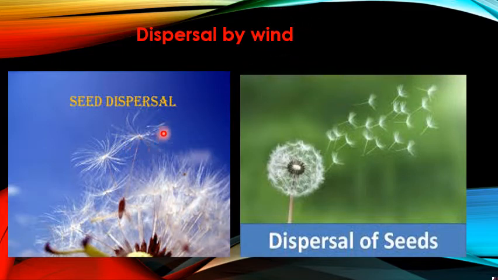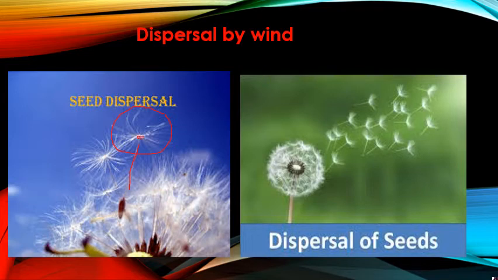Now see, to be carried away by the wind, the seed needs to be very small, and the seed needs to have some hairy structure. Like see, this is the structure of a dandelion. ठीक है, ये dandelion का है, and here also this is dandelion. Now dandelion has a parachute like structure. Parachute का मतलब देखिए, on the top it has a hairy structure like this, and bottom में क्या है, it has a thin stalk like this, and the seed is here in the center.